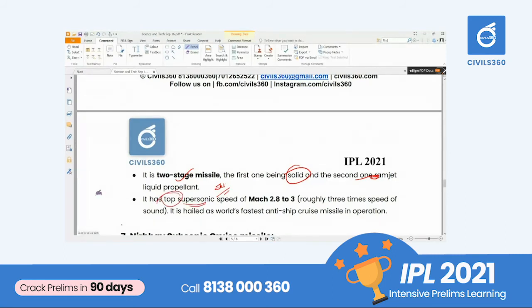If you consider BrahMos 1, it will have a speed of Mach 2.8 to 3, a maximum speed of 3 Mach. And we are proposing BrahMos 2 also. It is currently in development. It is a hypersonic missile, more than 5 Mach.